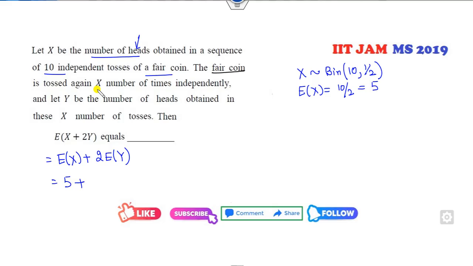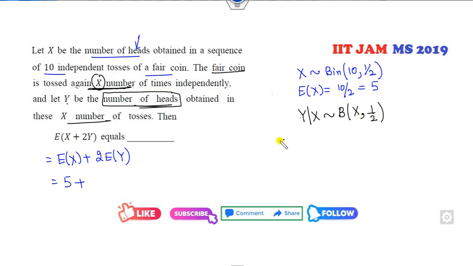The fair coin is tossed again x number of times. Y is the number of heads obtained in the x tosses. That means y is dependent on x. Which distribution does it again follow? Number of heads, probability is half, x number of times. Again it follows the binomial distribution. N is x and probability is half. So how can you find the mean of y?